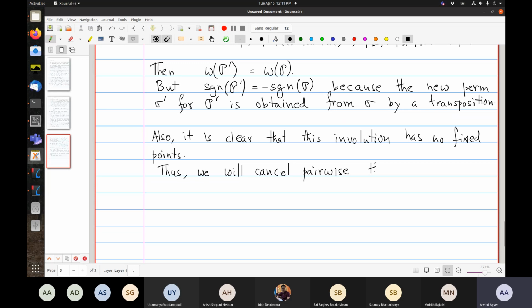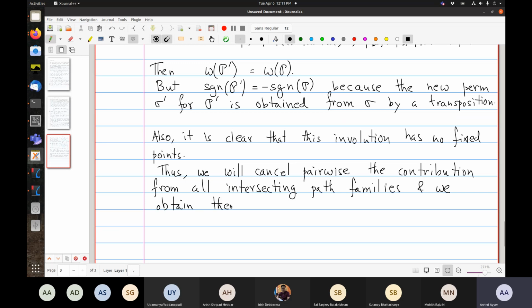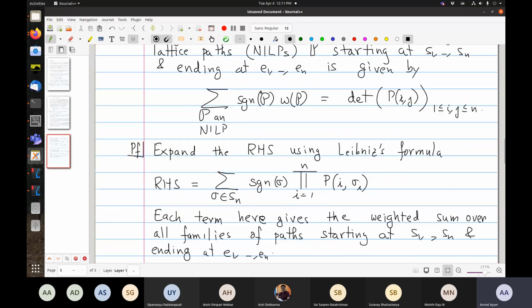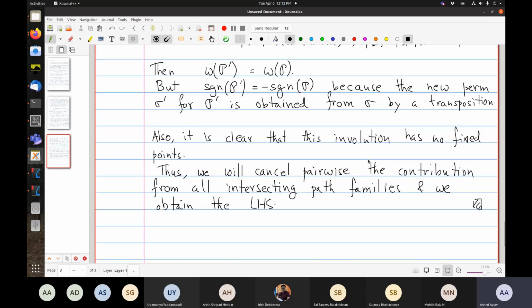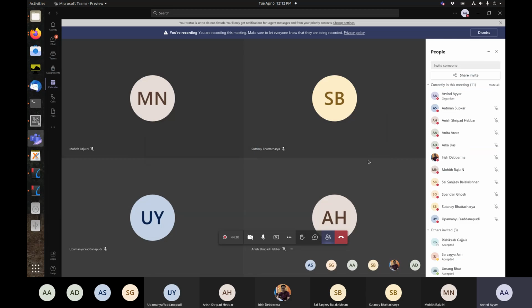all the contribution from all intersecting path families, and we obtain the LHS, which is the sign of P times the weight of P summed over all non-intersecting lattice paths, and the sign of P is the sign of sigma, so that's the same, and this is the weight of P. So that completes the proof. Any questions about this proof?